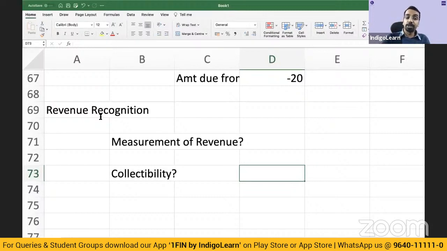Now, I've sold the goods and I have recognized the revenue, and after 1 month I realize that collectibility is not possible. Then what do I do? At that point of time I create something called a provision for bad and doubtful debts. I will not reverse the revenue. So future collectibility issues will result in a provision for losses. But at the time of the transaction, or in the process of the transaction, if collectibility becomes doubtful, then you will not recognize revenue. This will be deferred till the time collectibility becomes probable.